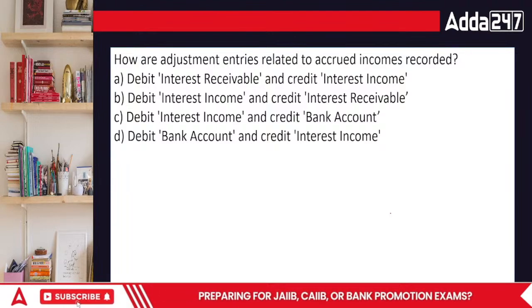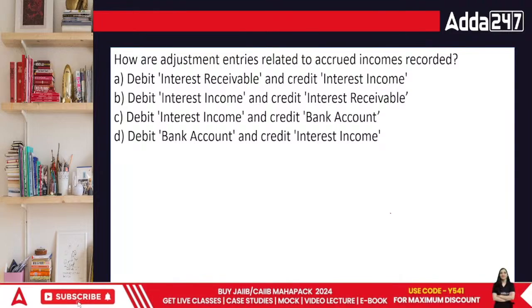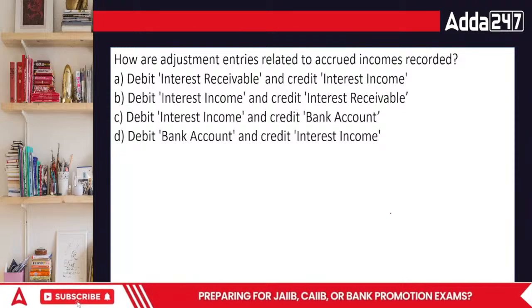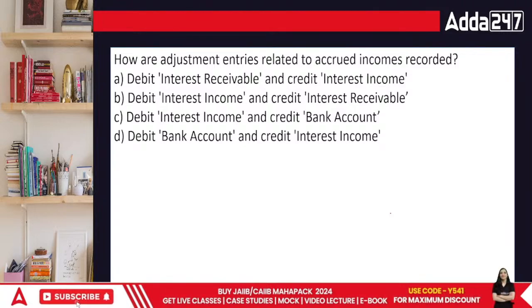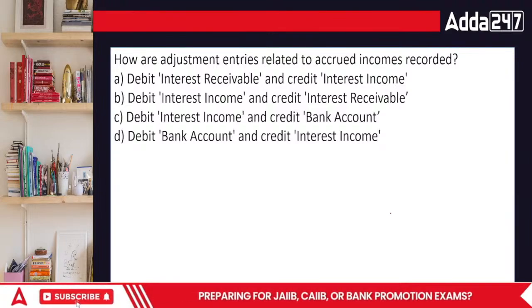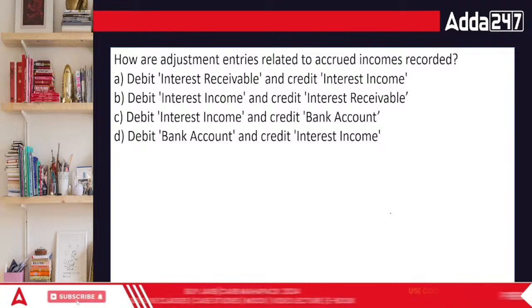Debit the interest receivable and credit the interest income. Interest income and credit the interest receivable. Then we have interest income and credit bank account. And the last one is bank account to interest.